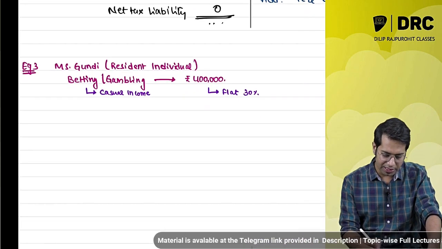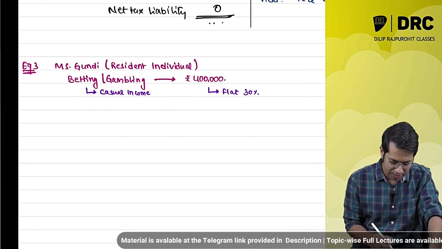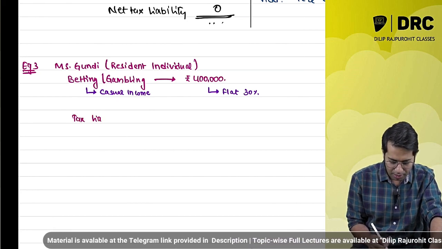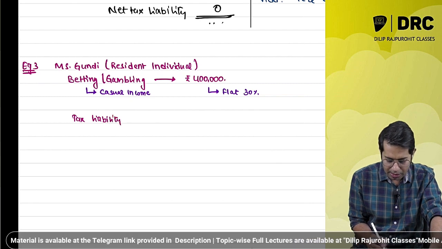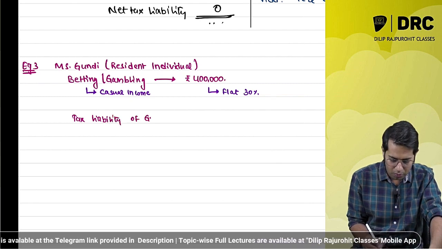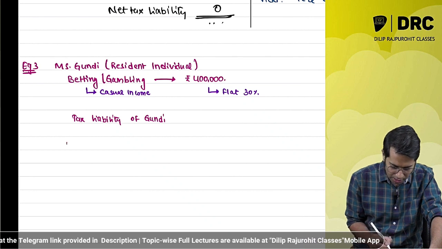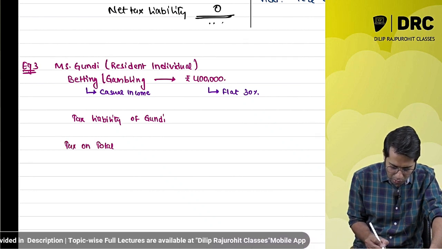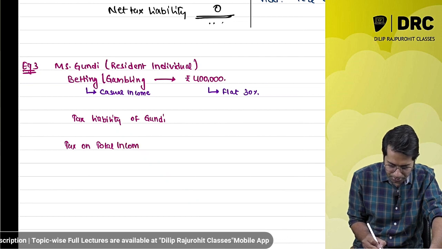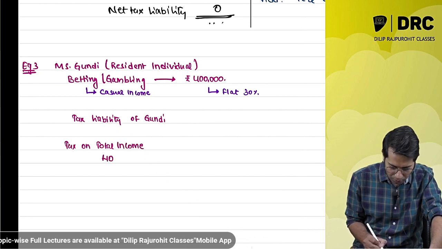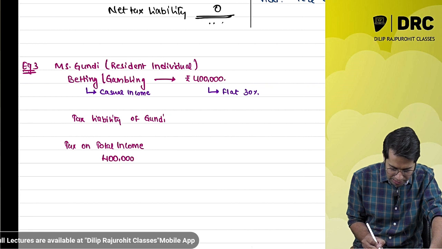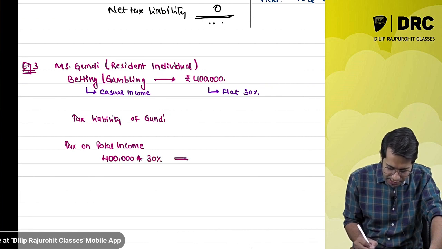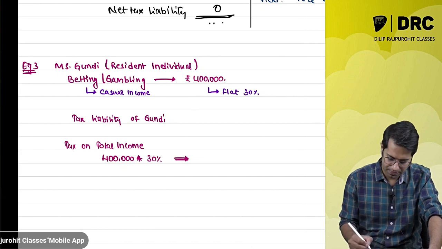Now if I compute the tax liability of Miss Gundi, tax on total income of 4 lakh rupees. It comes to 4 lakh rupees into 30%, flat 30%.